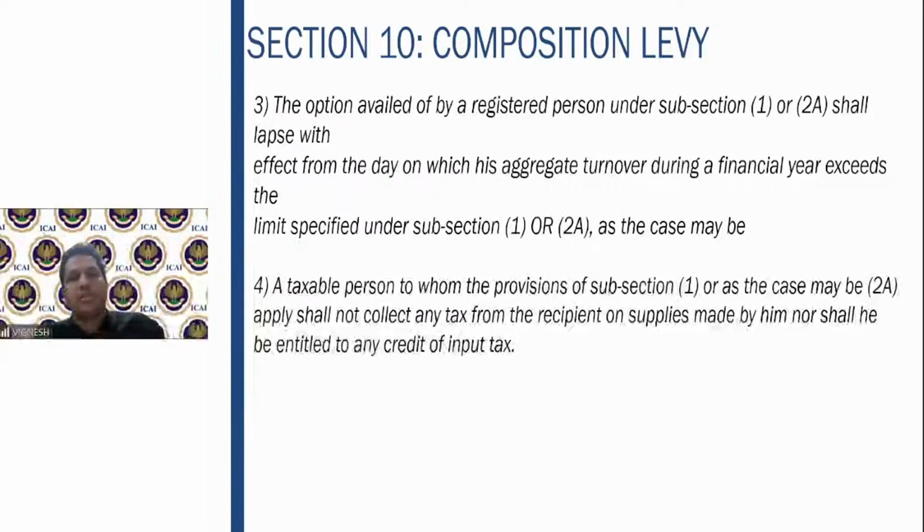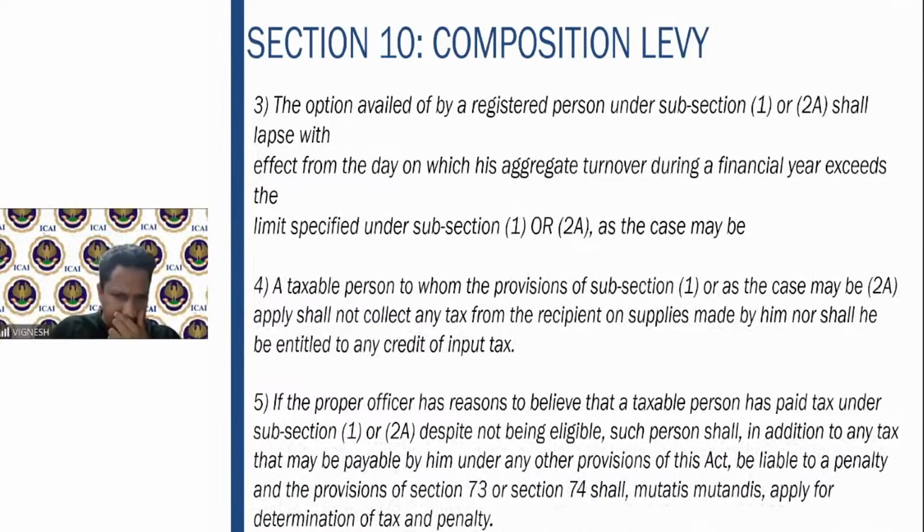The taxable persons to whom the provisions of 1 or 2A apply shall not collect any tax. This is another very important point. This 1%, 2%, 5% and 6%, you have to pay from your side. You cannot collect it from your customer, nor can you claim the input tax credit. These two you have to remember very clearly. You cannot collect the tax from your recipient, nor can you claim the input tax credit. That is a very, very important point.